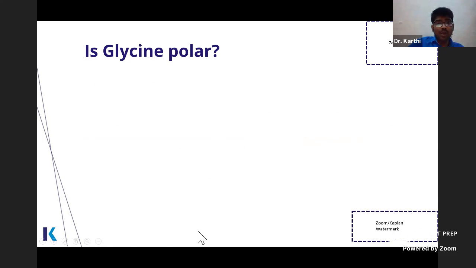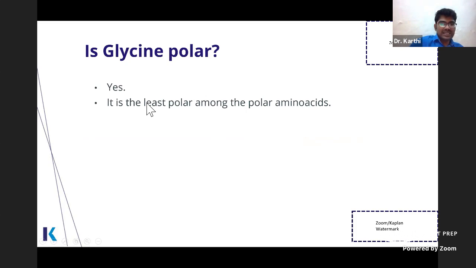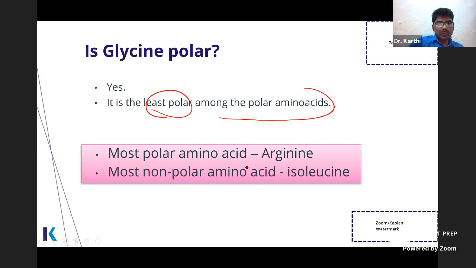Again, is glycine polar? People ask me. Glycine is the smallest amino acid. The R group of glycine is just hydrogen. It is an optically inactive amino acid. There is no D form or L form for glycine. It is the smallest, the R group is hydrogen, so it is polar, but it is the least polar among the polar amino acids. Take it from me, the most polar amino acid is arginine. Arginine contains a delta guanidino group. The most non-polar amino acid, if they ask, is isoleucine.